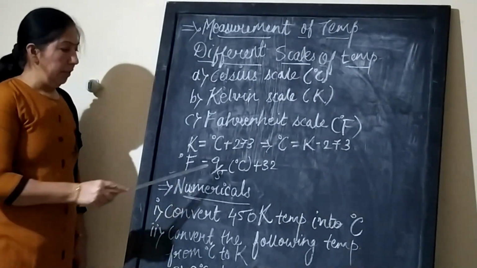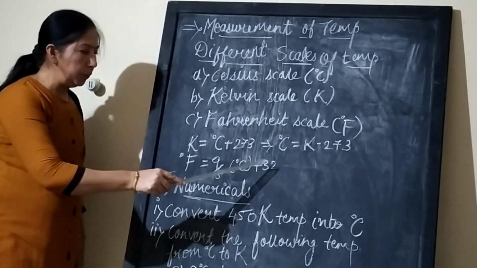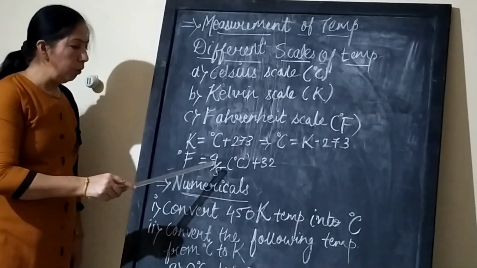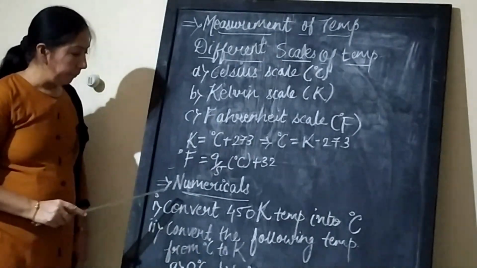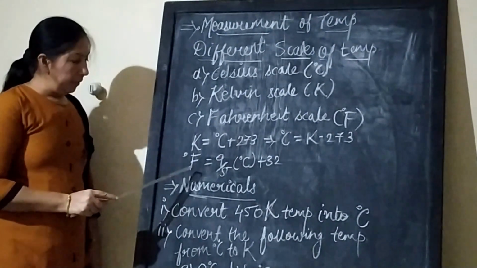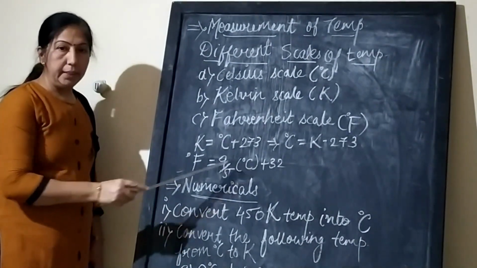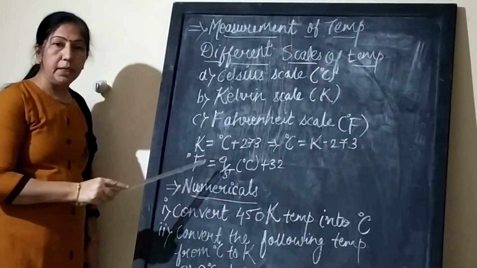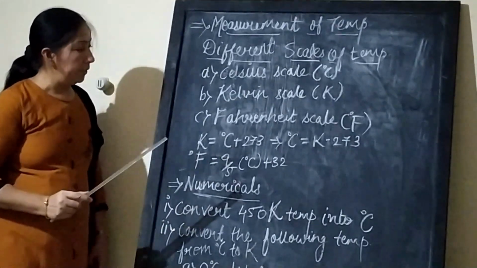That means degree Celsius is equal to F minus 32, in brackets, and the whole bracket is multiplied with 5 by 9. Now it is said that if we take minus 40 degrees Celsius, at that time we get the Fahrenheit value also as minus 40 degree Fahrenheit.